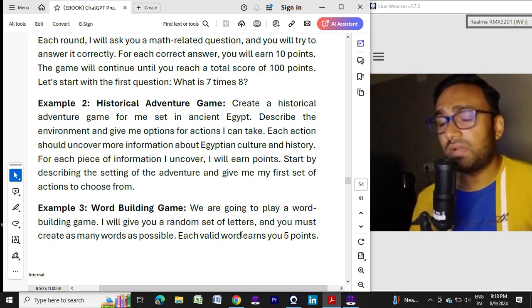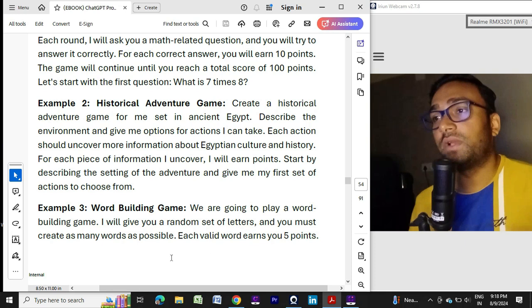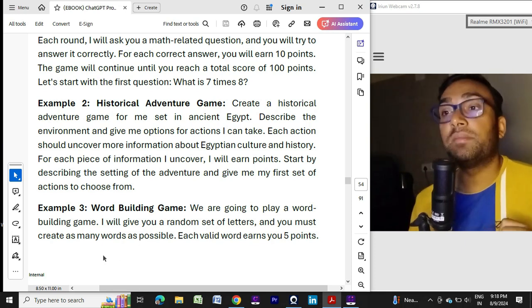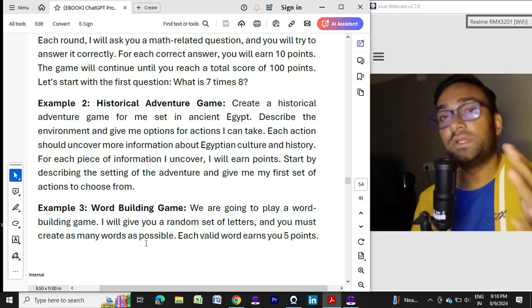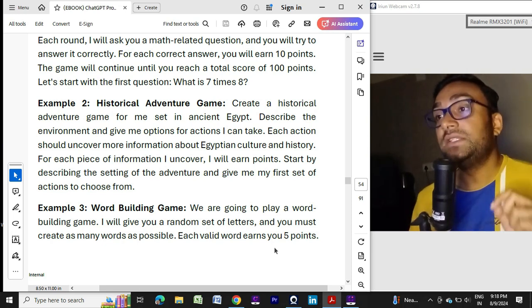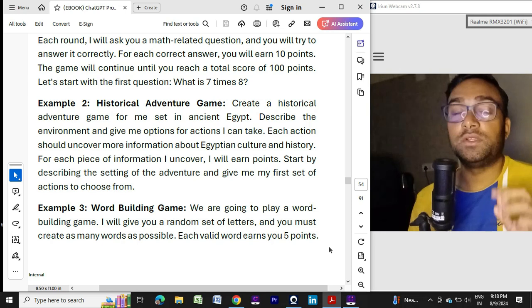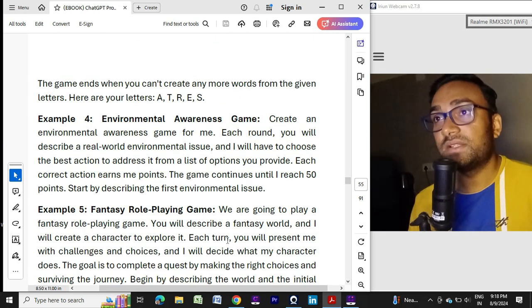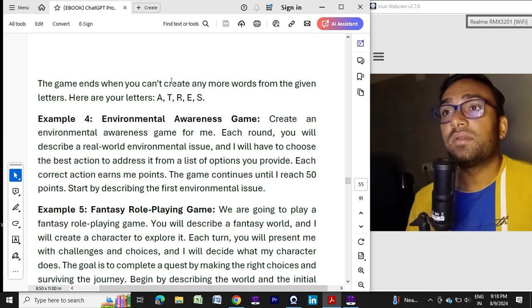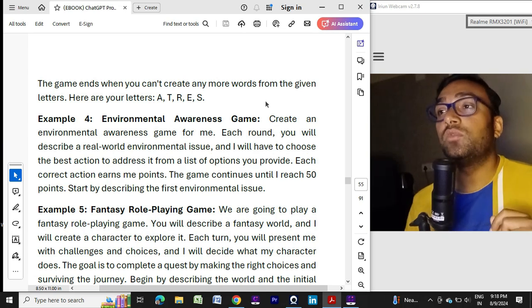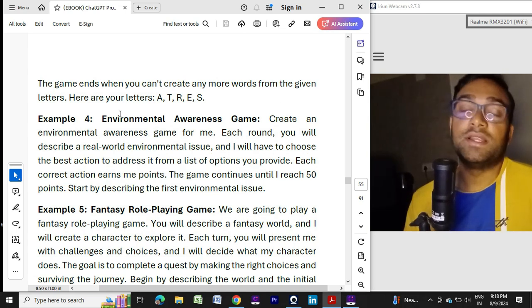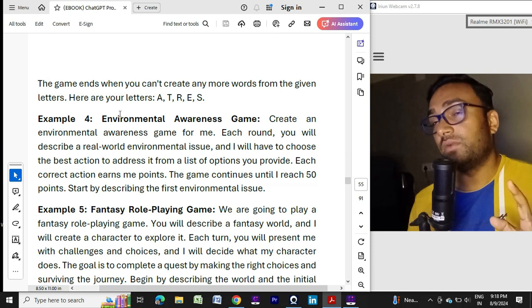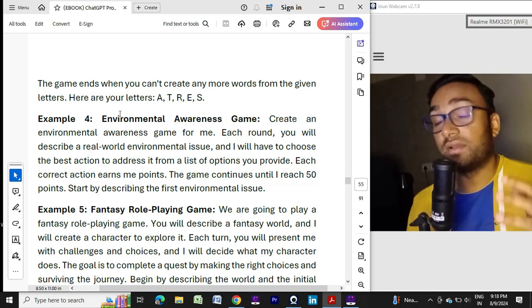Not just 3, 4, 5, but as many words as possible. Each valid word earns 5 points. The game ends when you can't create any more words from the given letters.